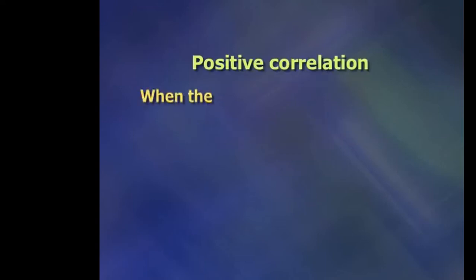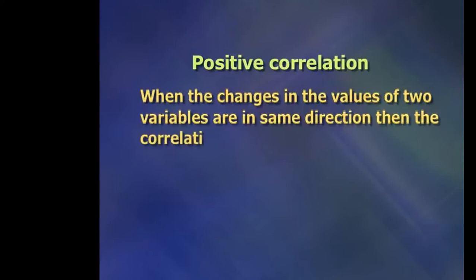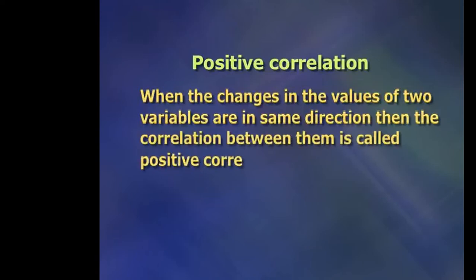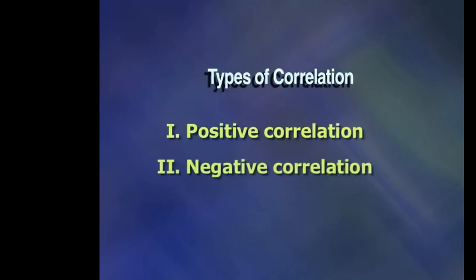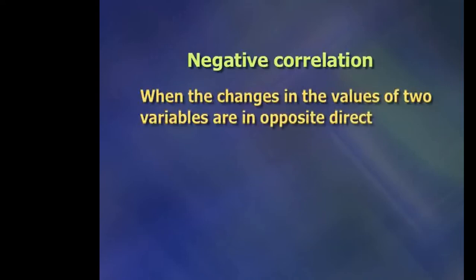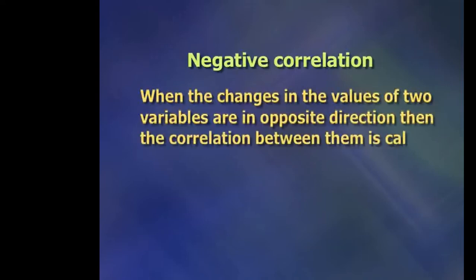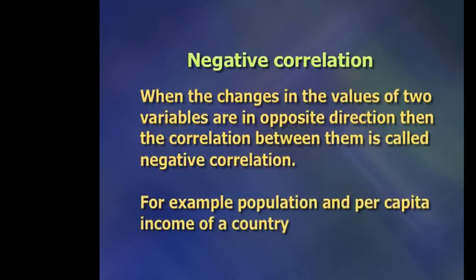Types of correlation. There are two types of correlation. Positive correlation. When the changes in the values of two variables are in the same direction, then the correlation between them is called positive correlation. For example, unemployment and poverty in a region. Negative correlation. When the changes in the values of two variables are in opposite directions, then the correlation between them is called negative correlation. For example, population and per capita income of a country.